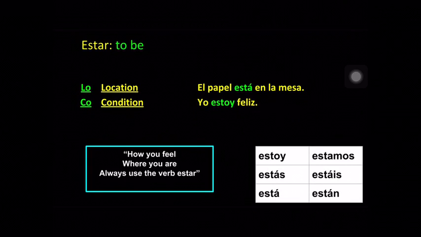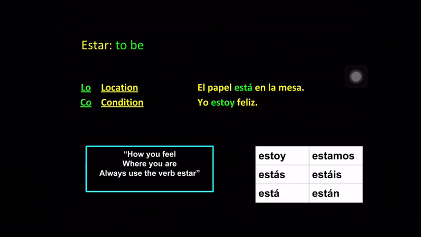To use estar, way easier. It's easier to conjugate, and there's only two main rules you have to remember. Now, if you want to follow acronyms, so earlier we had TODO for everything. Now we have LOCO, everything's crazy. The LO, L-O, stands for location. So whenever you're talking about where something is, el papel está en la mesa. The paper is on the table. Or I could say, la mochila está al lado del pupitre. The backpack is next to the desk.